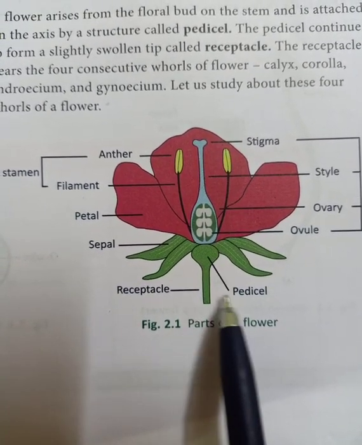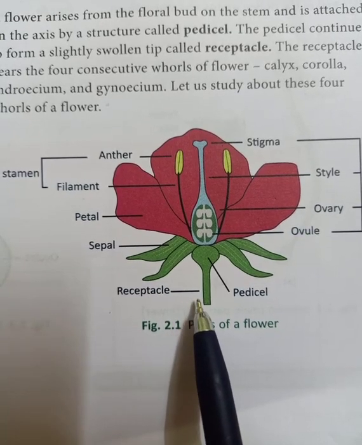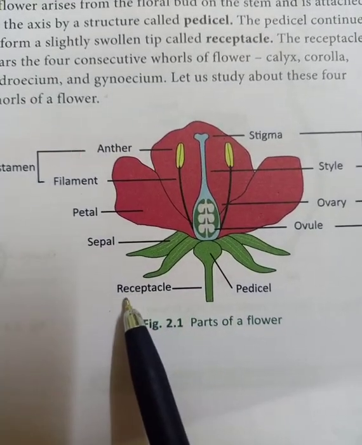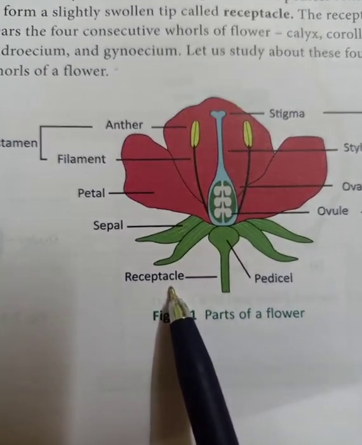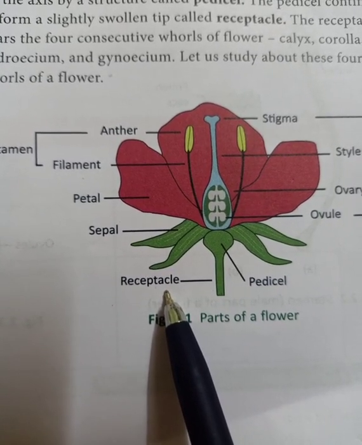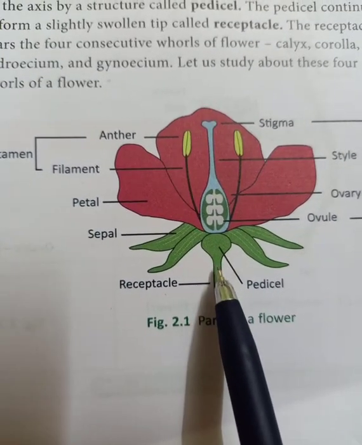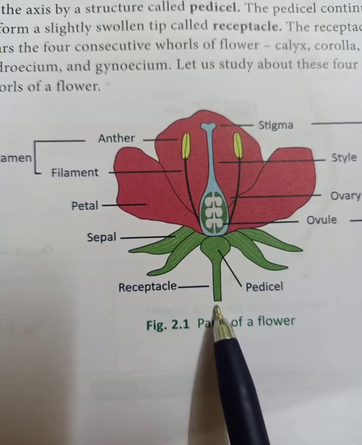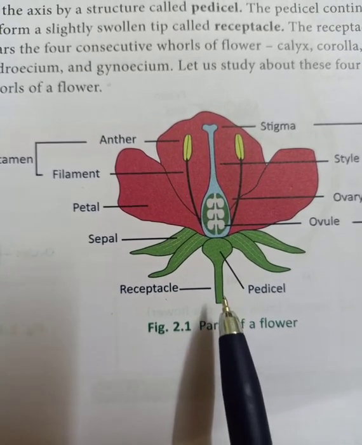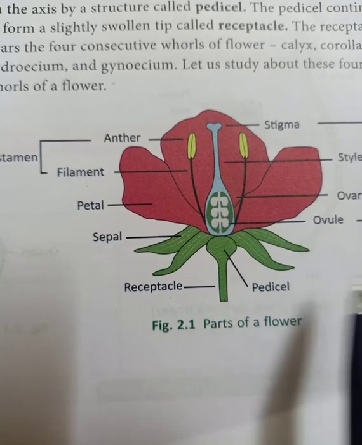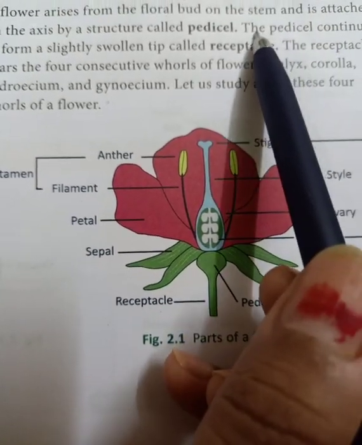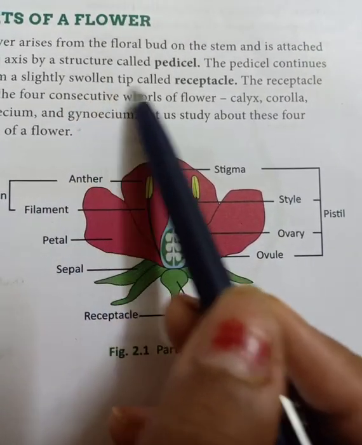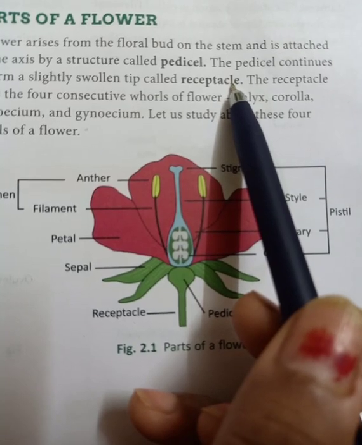Okay, now we are going to start with the first part. Suppose you have to give the flower to anyone, you are going to hold the flower from this part. So this part is called the receptacle of the flower. So what is a receptacle? Receptacle is a part of the flower which is just above. You can say it is already given in the book, I will not give you the separate definition. See here, the pedicel continues to form a slightly swollen tip called receptacle.